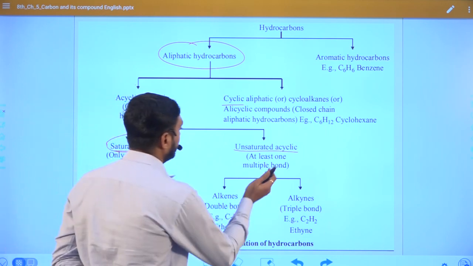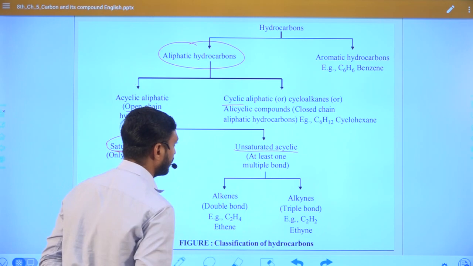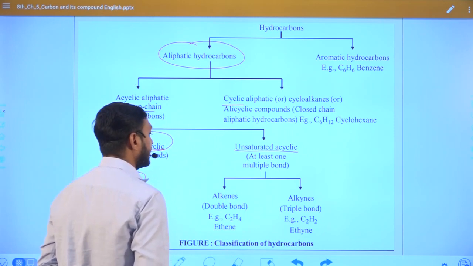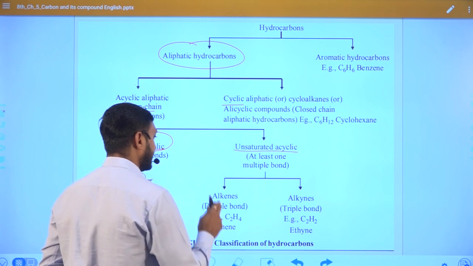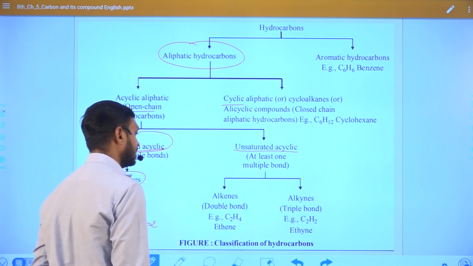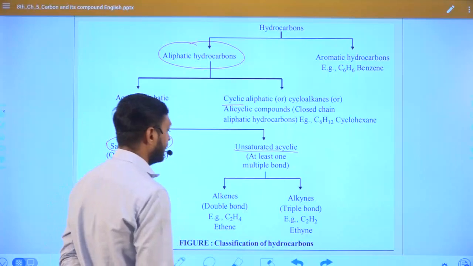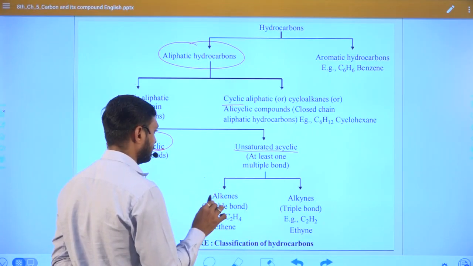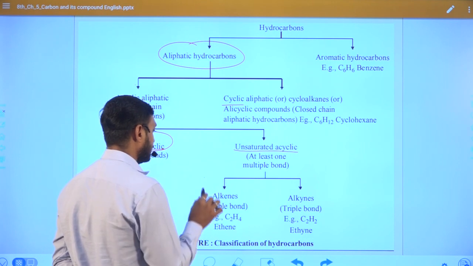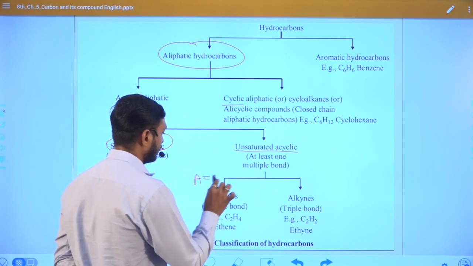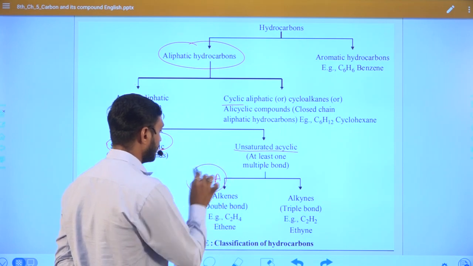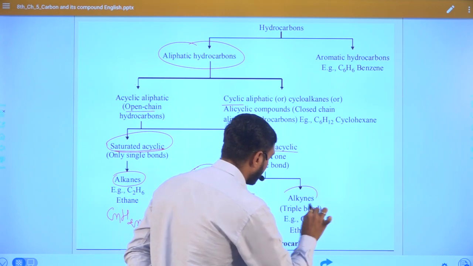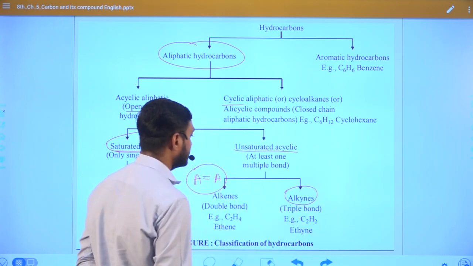Now again, unsaturated acyclic compounds or unsaturated open compounds are classified into two ways, that is alkene and alkyne. So what is the difference between alkene and alkyne? In alkene compounds mainly a double bond is present, that means between two atoms one double bond is present, while in the case of alkyne one triple bond is present.